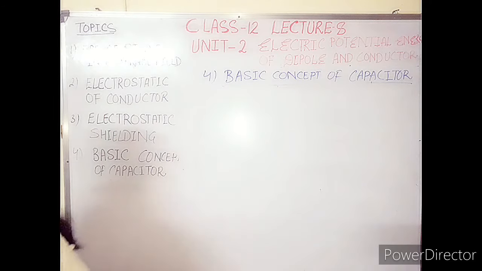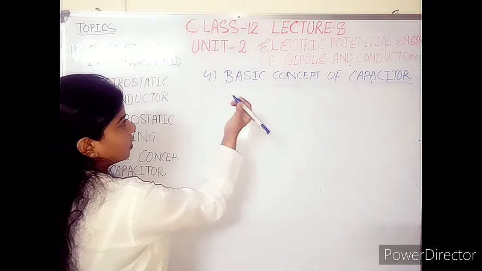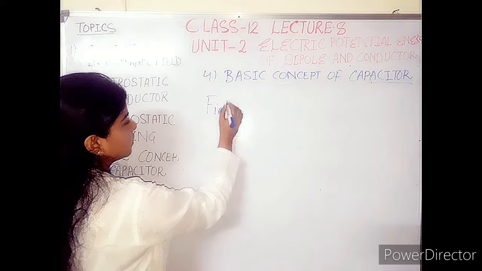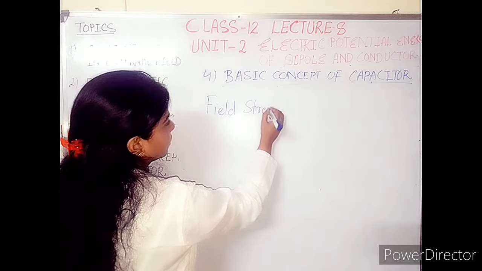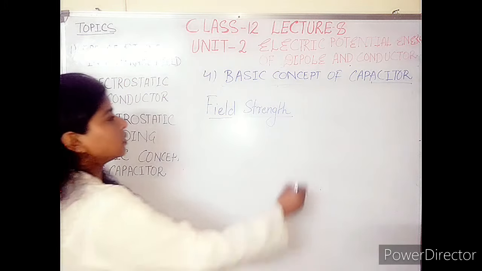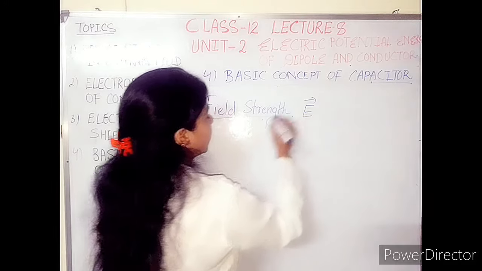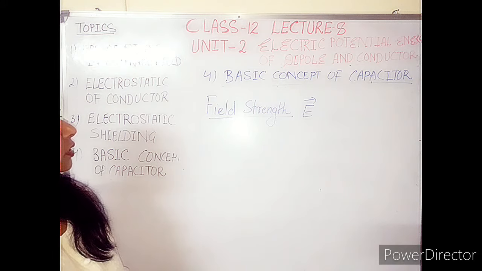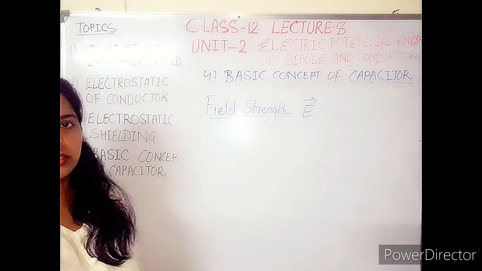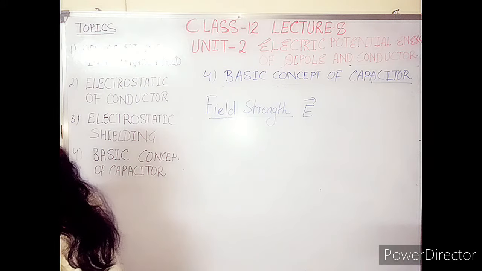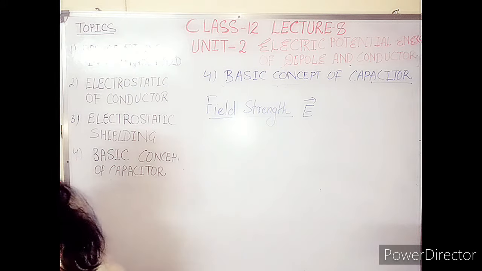So here the next case is related to some terms which are important here. I want to use those terms. First of all, field strength. This is represented by E. This is the electric field, which is termed as field strength. So field strength is related to the applied field, due to which a dielectric gets stability and has a non-zero net dipole moment. So that corresponds to field strength.